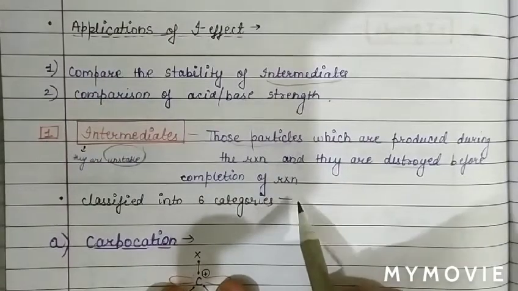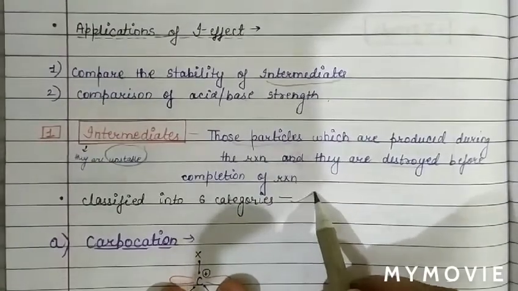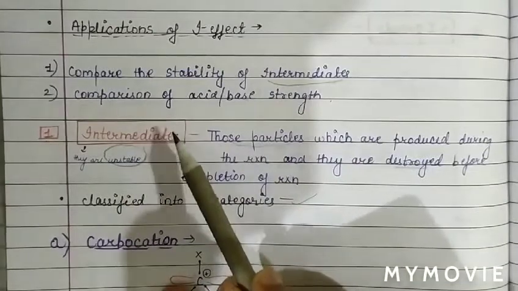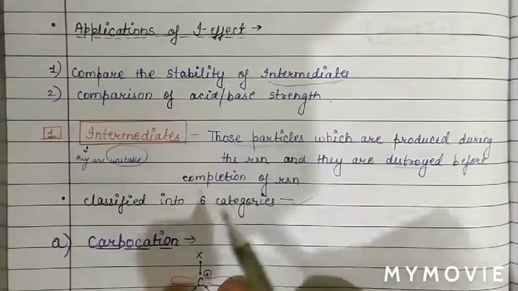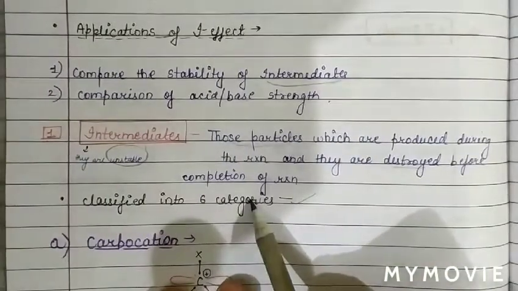Basically, intermediates are classified into 6 categories.